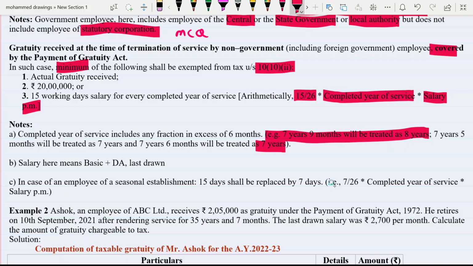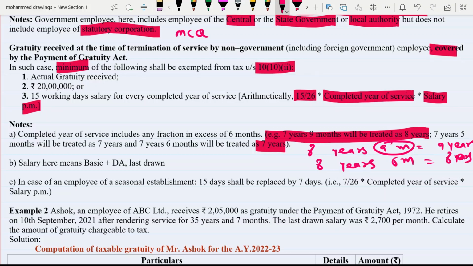So if there are some fractions in the year, like if it is 8 years 9 months, then you have to take 9 years, because 9 months is more than 6 months. If it is 8 years 6 months, then you have to take only 8 years.